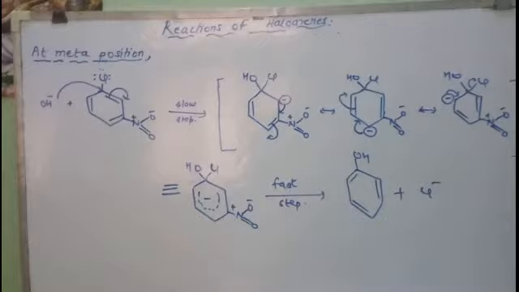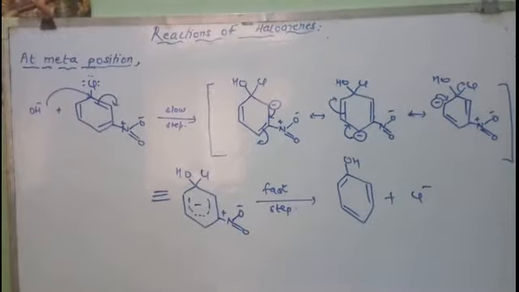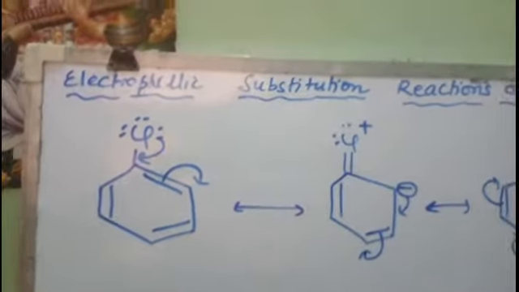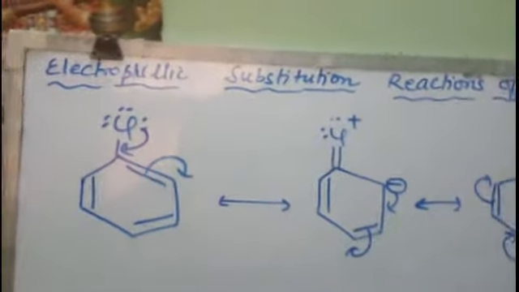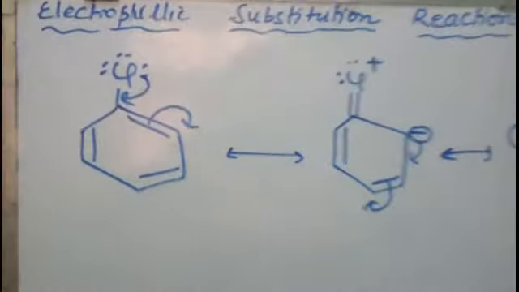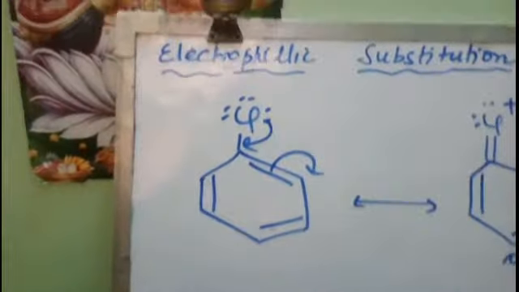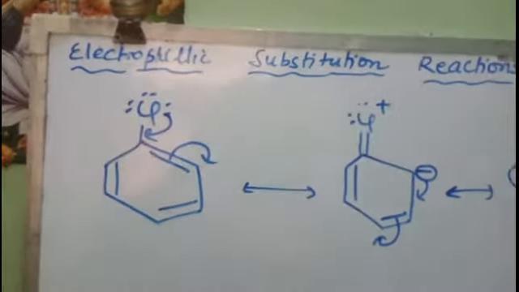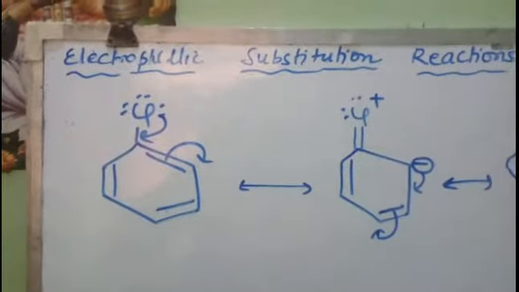Next we will study the electrophilic substitution reactions in haloarenes. In an electrophilic substitution reaction, the electrophile will attack the benzene ring. Now you know that in the benzene ring there are so many positions where the electrophile can attack. Now what is an electrophile? Electrophile is an electron loving group, means which is